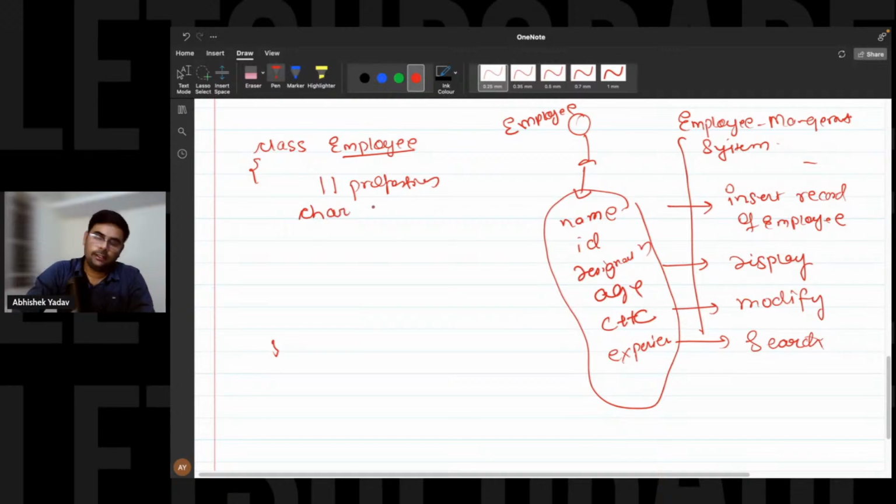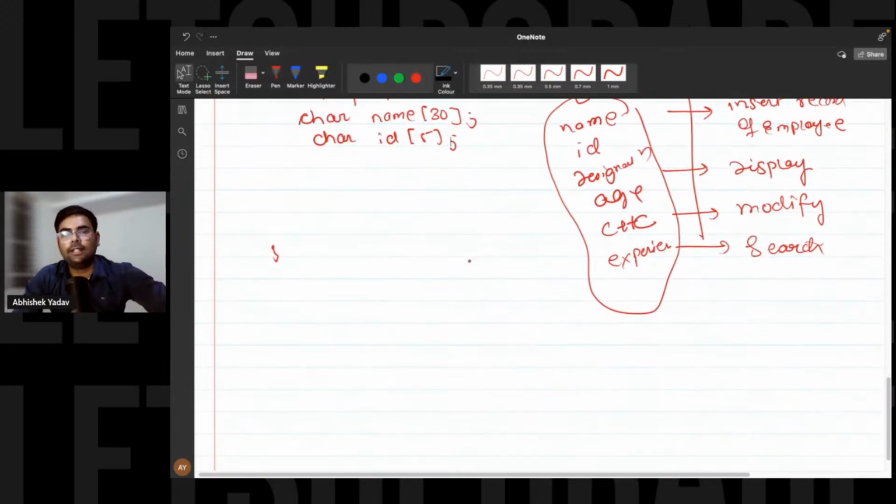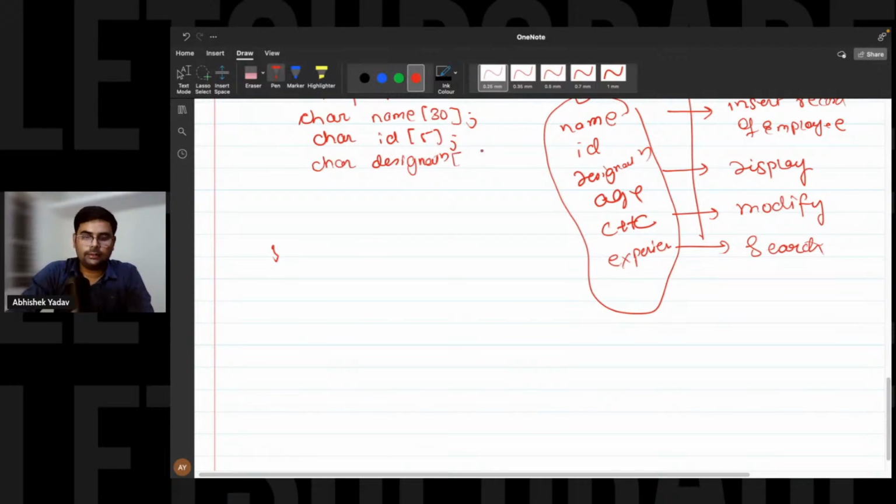So let's take this array, char name[30]. What we have done here is defined an array of character type, and the name of the array is name. Similarly, let's assume char id, where the ID is 5, not more than 5. Similarly, we have the designation, that is char designation, and let's assume the length of the designation is 10 here.